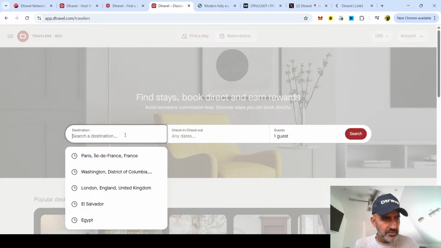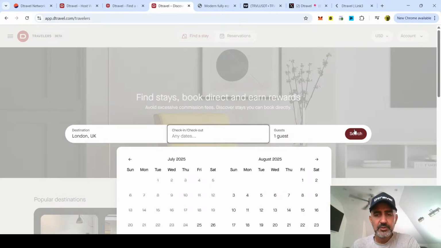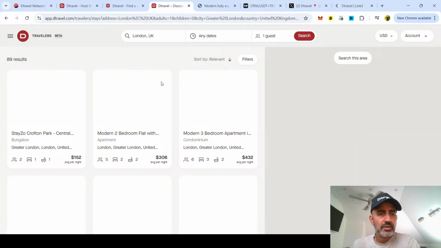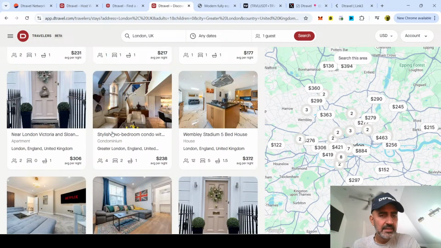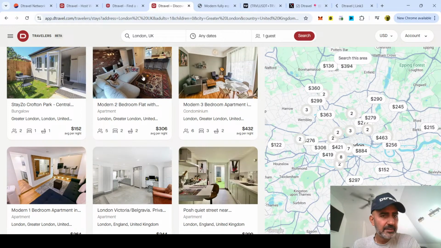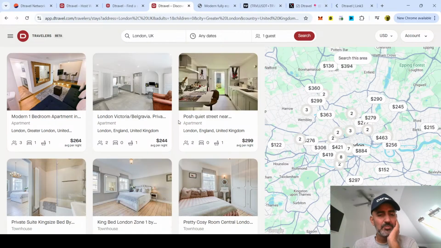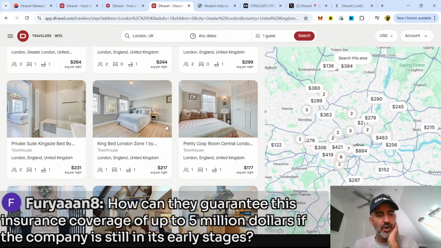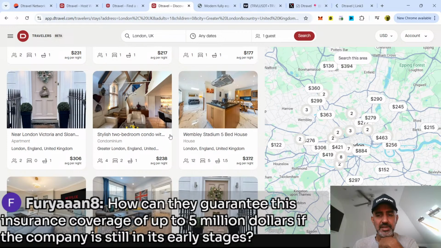So here, if you were to go and have a look at London and have a little search, you can find these are all direct booking sites. And if you click on them, like mine are there, it will take you directly to the site where people have an opportunity to directly book and interact with the owners of the properties, the listings, the hosts, and they don't have to deal with an intermediary like Airbnb.